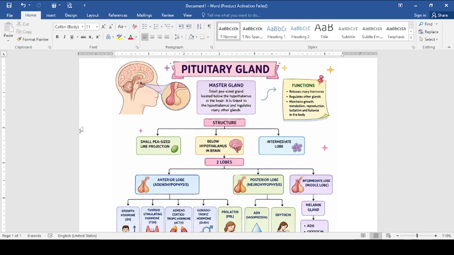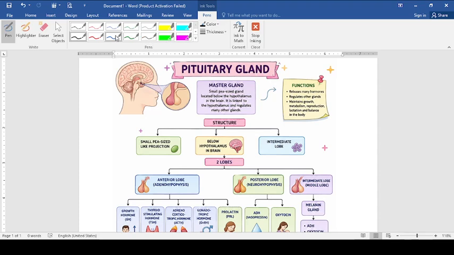Now, the location, structure and function of this gland we have to discuss in detail. As you can see, the location is in the hypothalamus, that is the midbrain region, where at the roof of the hypothalamus you get a small stalk-like structure. On this stalk you have a bilobed gland, which has two lobes, called the pituitary gland. This gland is master because, as your brain is regulating the whole body, in the same way this master gland located in the brain regulates all the endocrine glands of the body. That's why the name master gland is given.